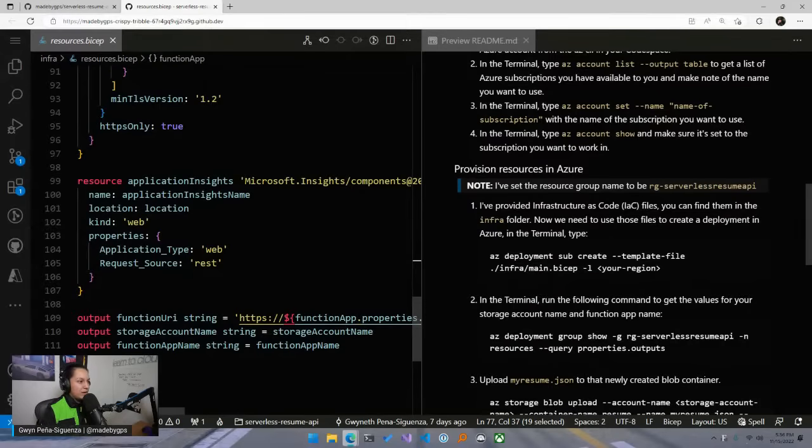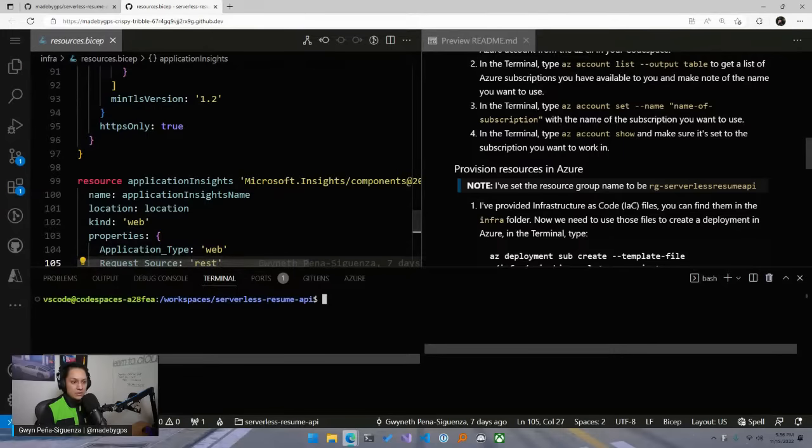And then finally, we're creating an application insights resource, which will be for monitoring. We're not going to use it, but it's good to have here. In case you do deploy your API, you'll be able to see how many times it's been invoked and a couple of other types of monitoring metrics and logs. And then again, the output is what it is going to return to us when it is deployed.